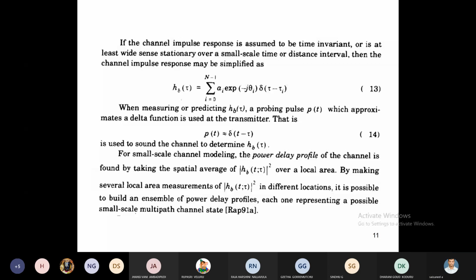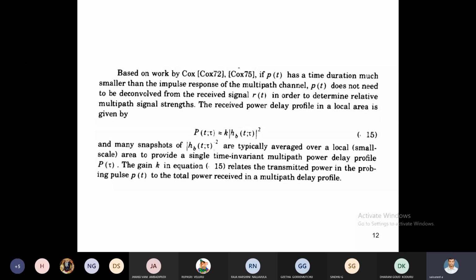The received power delay profile for the local area is p of t comma tau, which is equal to k times the modulus square of hb of t comma tau. This is only for the received power delay profile. Here k represents the gain, which relates the transmitted power in the probing pulse p of t to the total power received in a multipath delay profile.